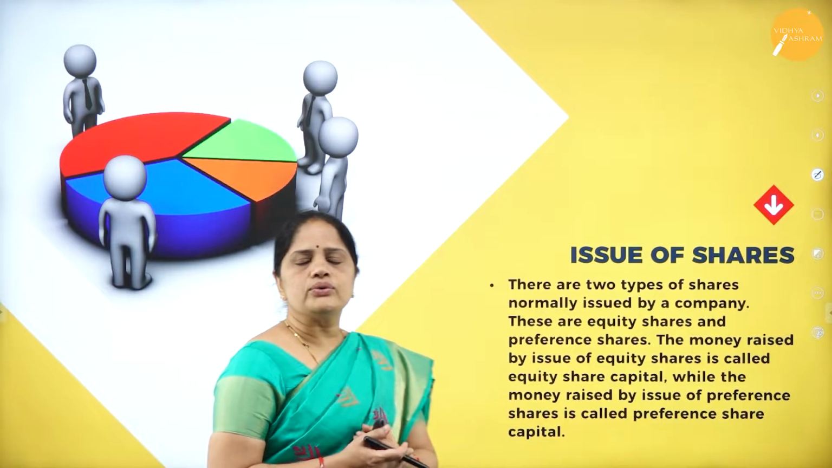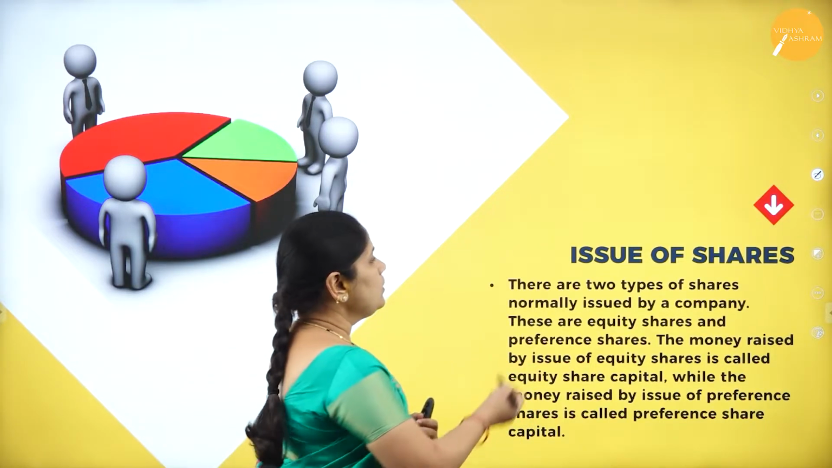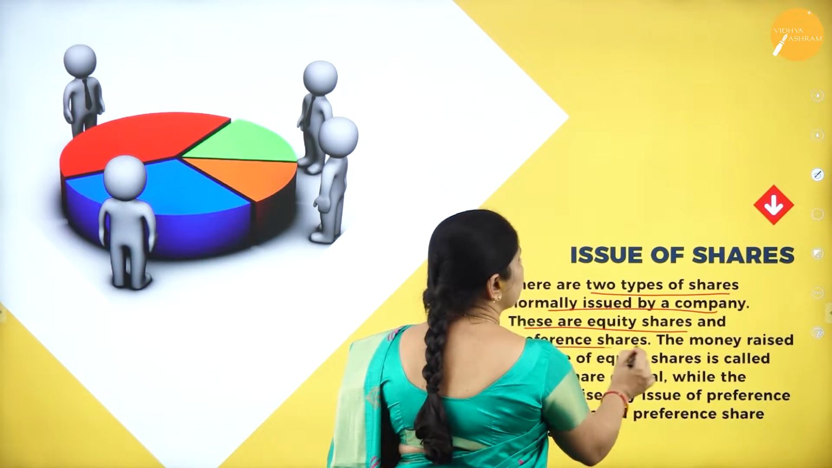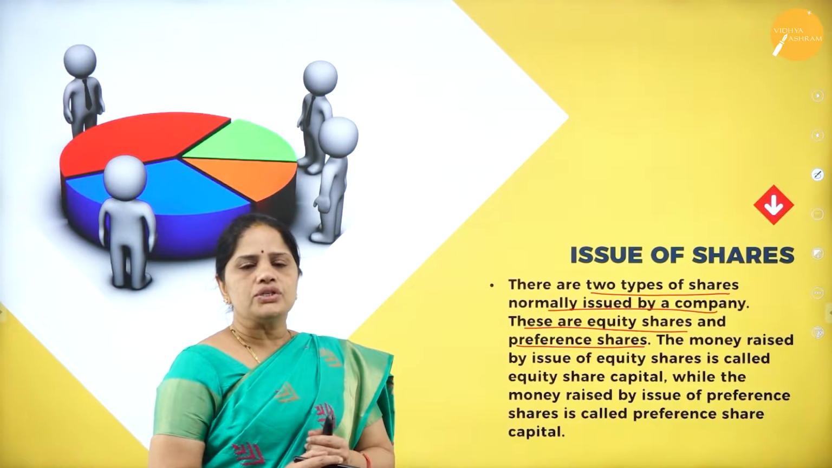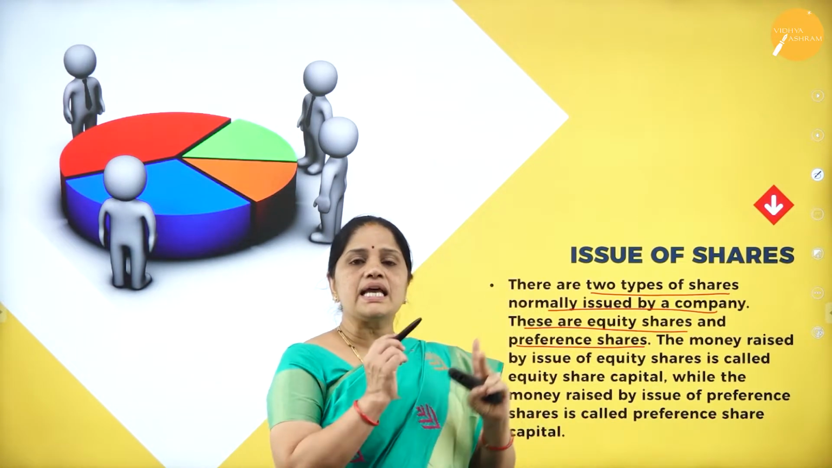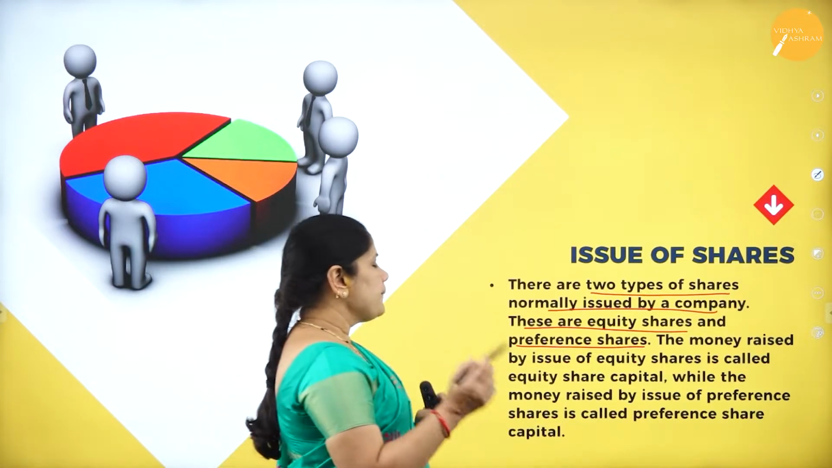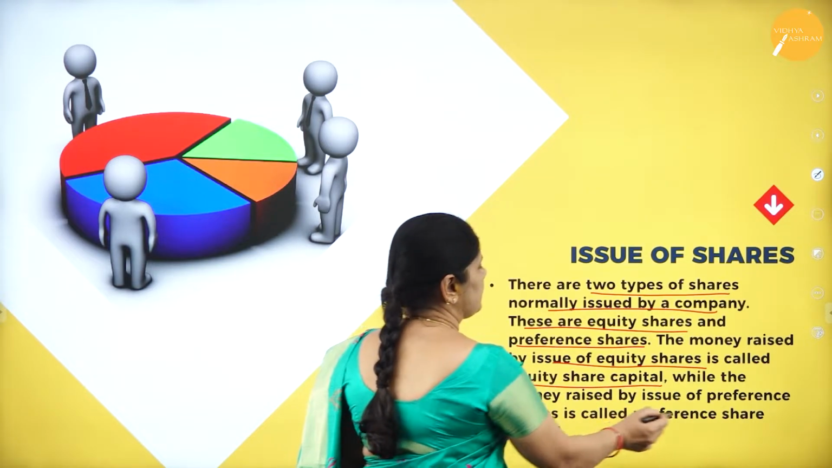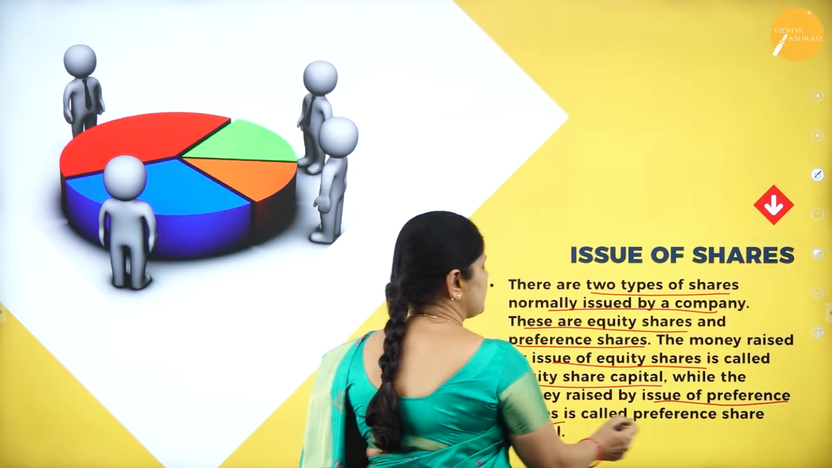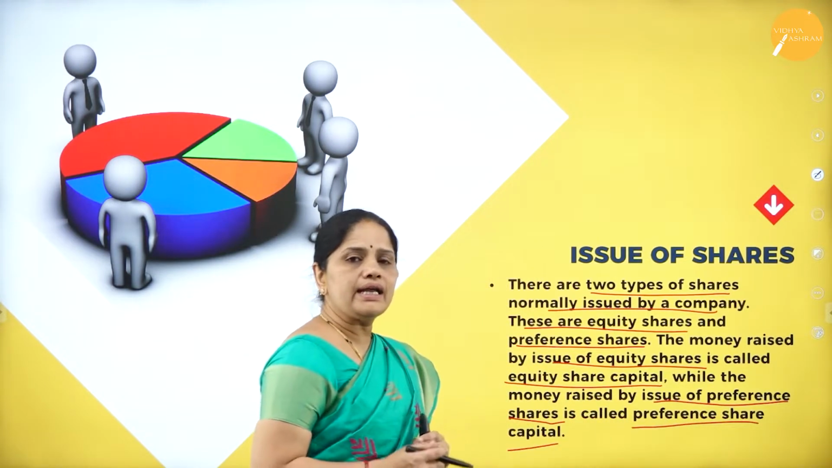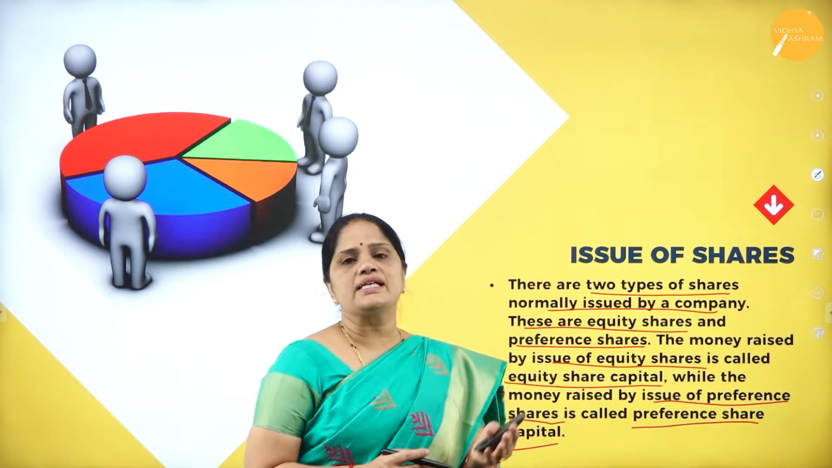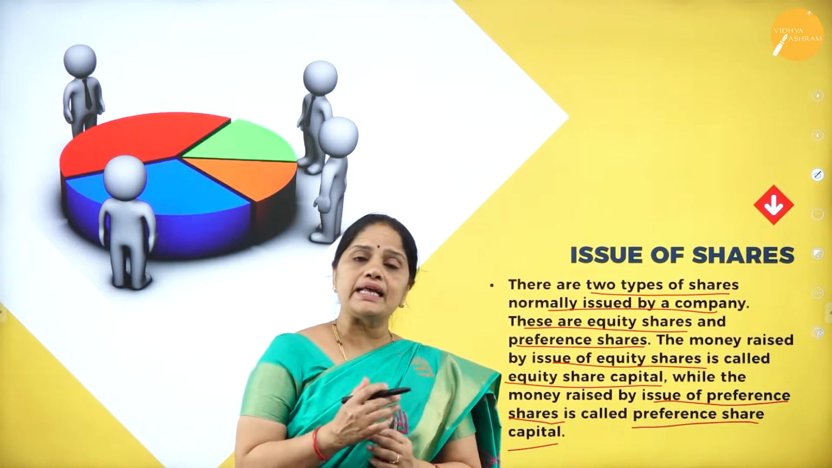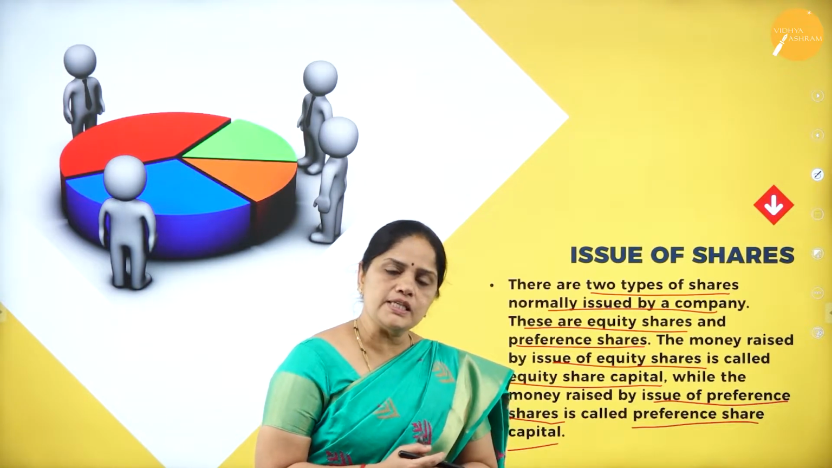Now let us look into what are the different types of shares. There are two types of shares normally issued by a company. These are equity shares and preference shares. The money raised by the issue of equity shares is called equity share capital, whereas the money raised by the issue of preference shares is called preference share capital.